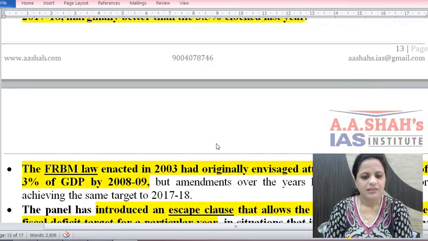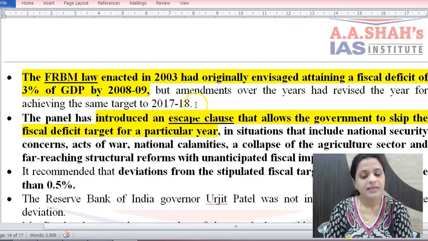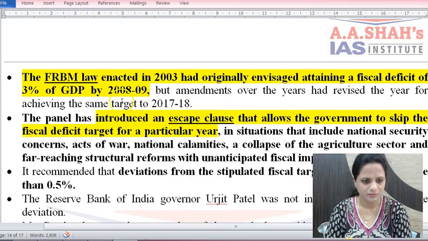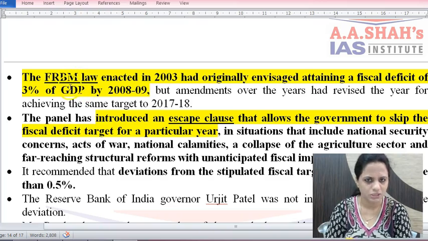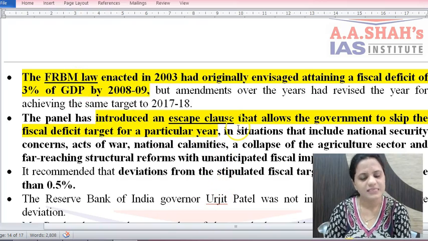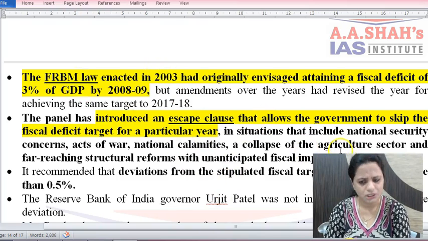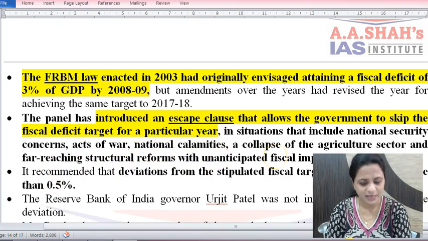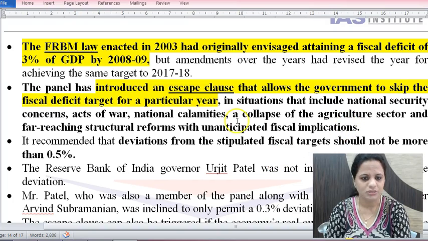Then another suggestion which is made is that an escape clause should be introduced. So there will be a new act which will be formulated, replacing the FRBM Act, because it has run its course now. This new act will have an escape clause that will allow government to skip this target for a particular year in situations like national security concerns, national calamities, collapse of agriculture sector, or, like the global financial crisis, far-reaching structural reforms, unanticipated fiscal implications. So in such cases, escape clause can be put into effect.